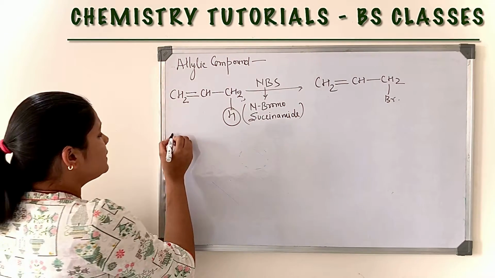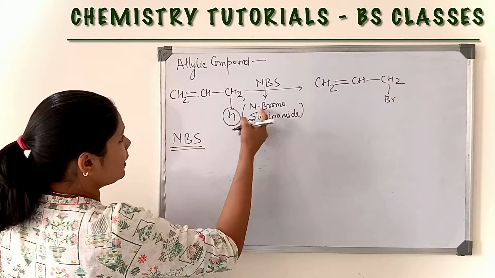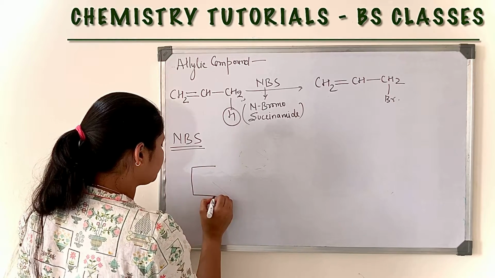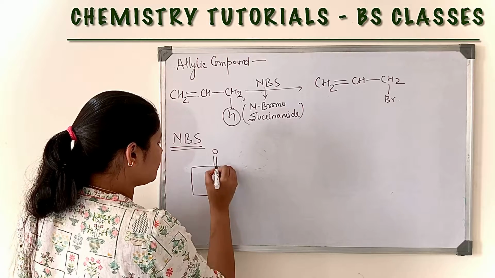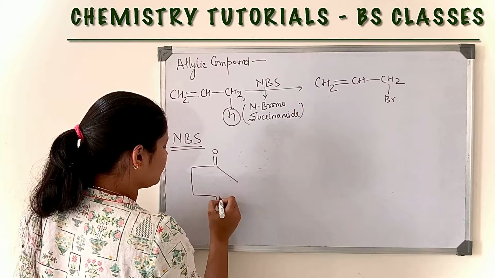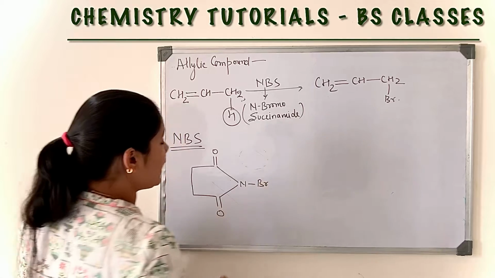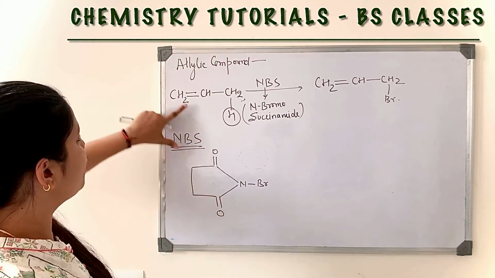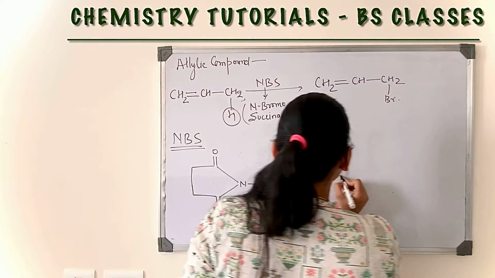Now let's see the structure of NBS, N-bromosuccinamide. This is N-bromosuccinamide. When N-bromosuccinamide reacts with this alkene, then the product is this.